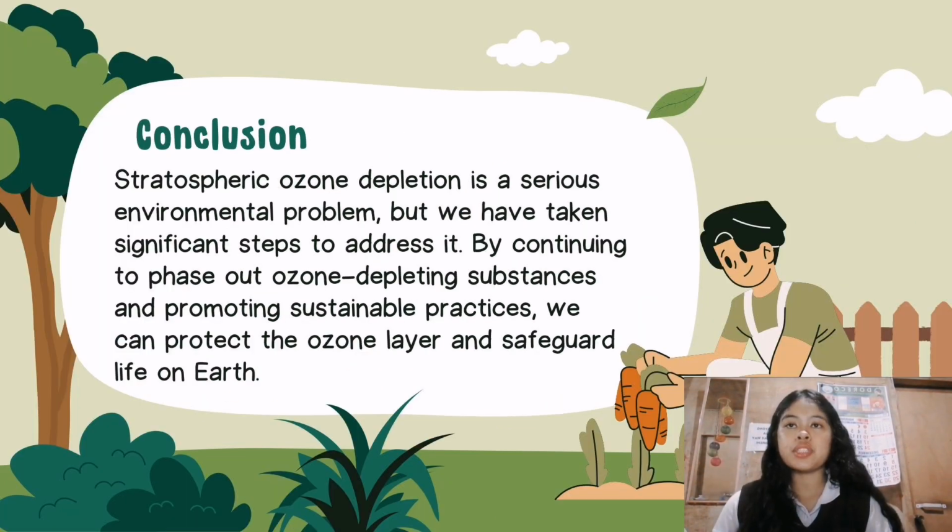So, in conclusion, stratospheric ozone depletion is a serious environmental problem, but we have taken significant steps to address it by continuing to phase out ozone-depleting substances and promoting sustainable practices. We can protect the ozone layer and safeguard life on Earth.